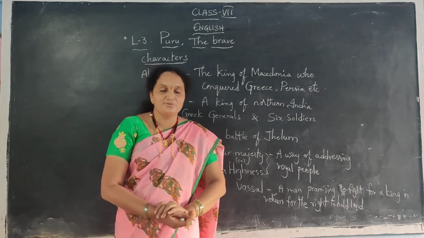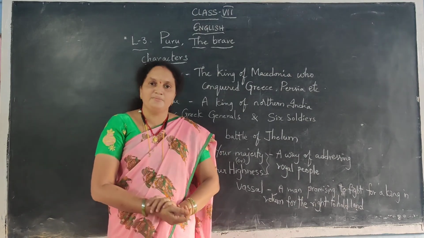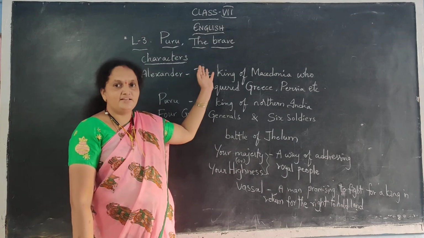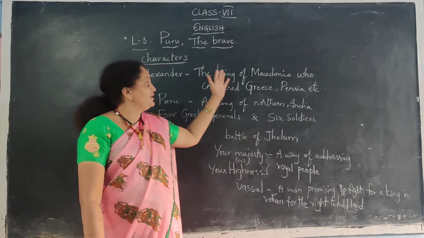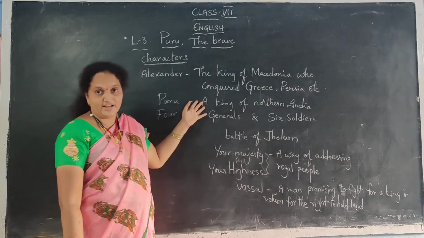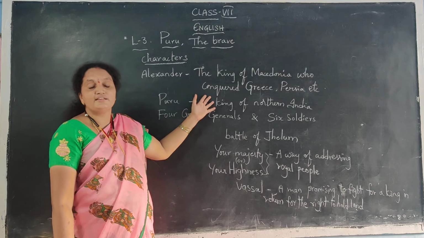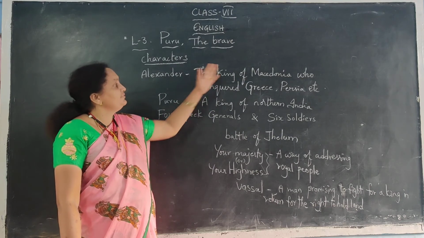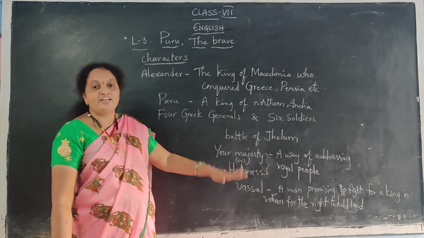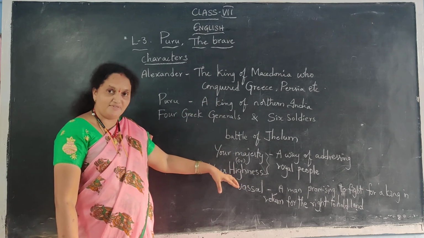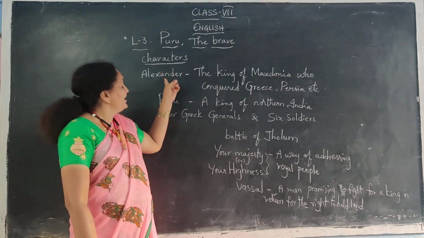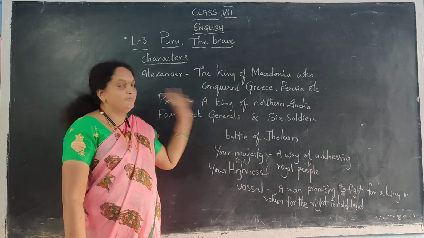Now the army, the soldiers bowed to both of them. So that's the end of the lesson. This is the lesson, Puru the Brave. Here, Puru is a great king, a northern India king, and Alexander is a great king of Macedonia. He came here to conquer him, but Puru did not agree. Even though he was defeated in the war, he did not agree to be his vassal. But Alexander liked the character of Puru.